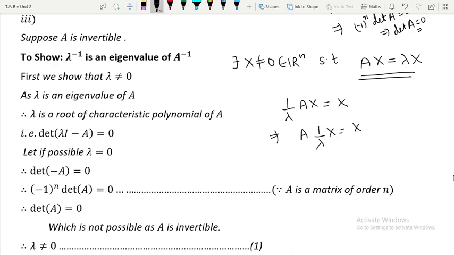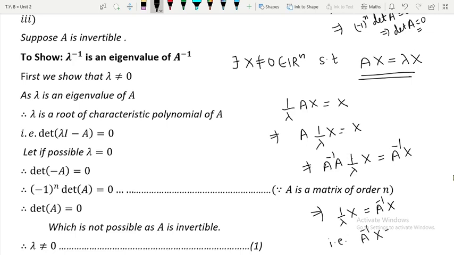Now if I pre-multiply by A inverse, this will imply A inverse A times 1 upon lambda x will be equal to A inverse x, but A inverse A will be I, and I am left with I multiplied by 1 upon lambda x. Since I is an identity matrix, I am left with 1 upon lambda x only, which will be equal to A inverse x. So that is nothing but what we have proved, A inverse x is equal to 1 upon lambda x. So what does it mean? It means that 1 upon lambda is the eigenvalue of A inverse with x as an eigenvector.